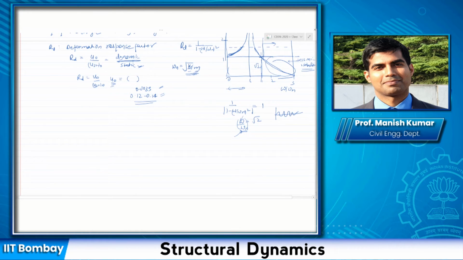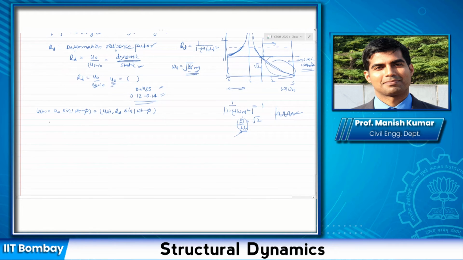Basically, the time variation of dynamic displacement I'm writing as peak dynamic displacement times sine of omega t minus phi, which can also be written as static displacement times Rd times sine of omega t minus phi.